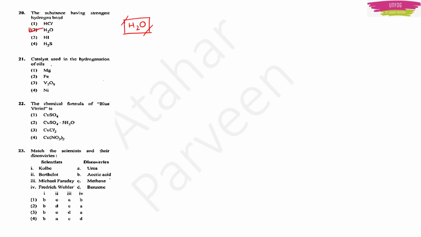Then we have the 21st question, which is asking the catalyst used in the hydrogenation of oils. So, how is hydrogenation of oils done first of all? We'll have an unsaturated compound, like there should be a double bond or a triple bond, then it will be known as unsaturated.